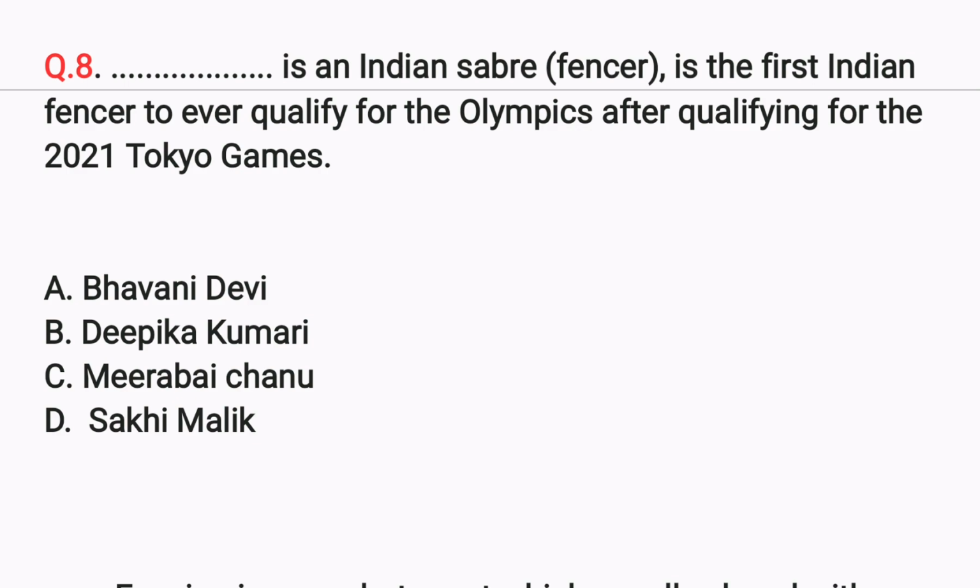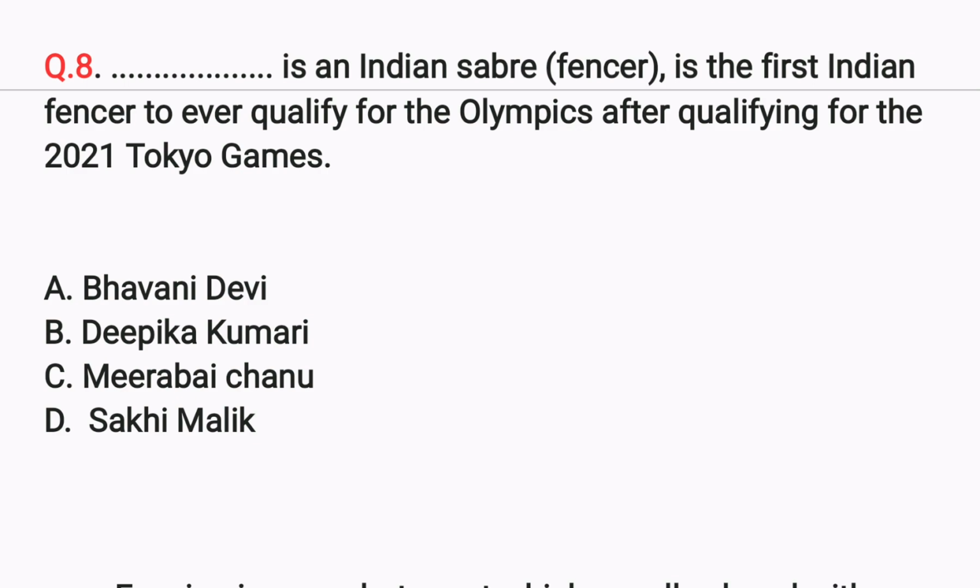Dash is an Indian fencer. He is the first Indian fencer to ever qualify for the Olympics after qualifying for the 2021 Tokyo Games. The fencer is like what we call it as sword. It is like combat sport, which is played with the swords.